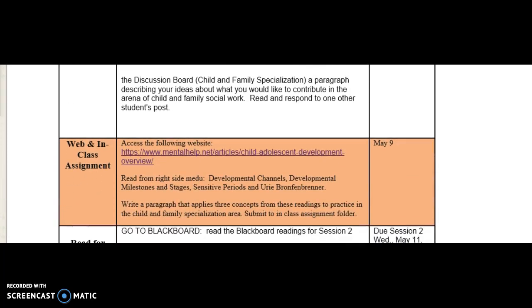In addition, there is often an in-class assignment, especially for the asynchronous classes. And here, for this one, you have a website that you need to read, and then you need to write a paragraph, and you need to identify and describe the 3 concepts that you could apply to your child and family specialization area. Now, since this class is May 9th, then this is the in-class assignment that's due tonight.